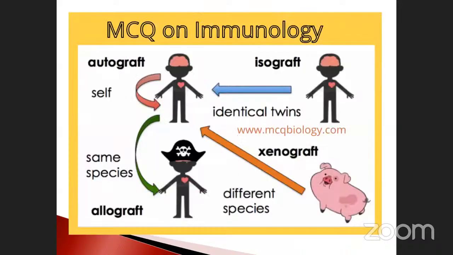See here, sometimes they may ask multiple choice questions on immunology. So autograft, see here, already told you, the same tissues transferred from one place to another place of the same organism is called an autograft. Okay, here allograft, one person to another person, but same species. This is called an allograft. See here, and isograft, identical twins, brothers and sisters, we can exchange. Okay, this is called an isograft. Xenograft means different species, we may take from the pig and use for the human body.